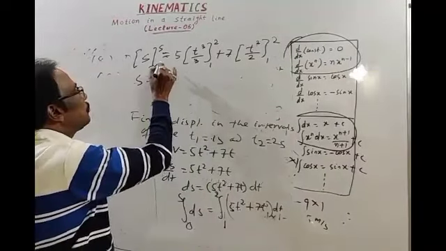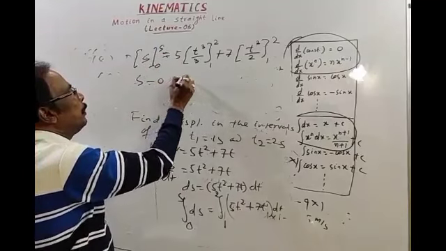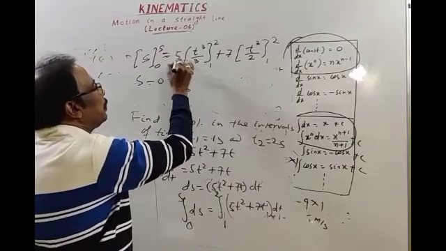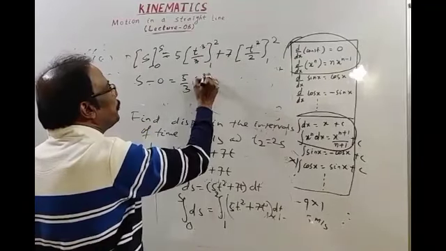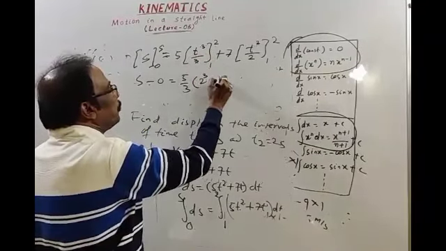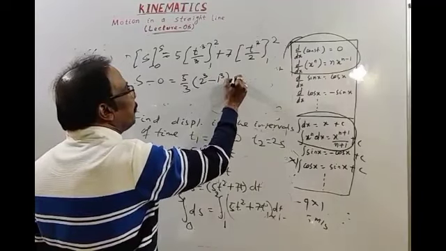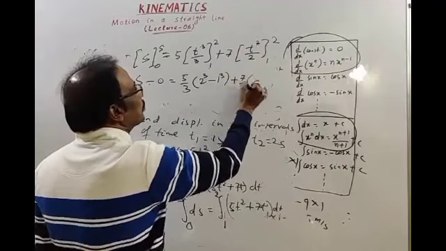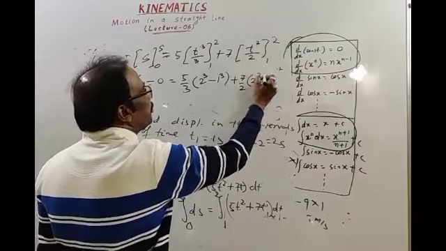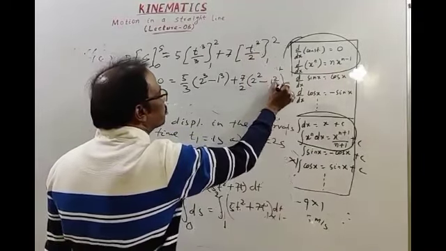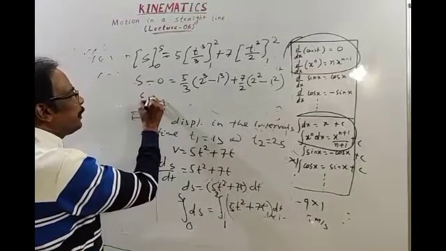Then this is s minus 0, upper limit minus lower limit: 5 by 3, t cube means put the upper limit 2 cube minus the lower limit 1 cube, plus 7 by 2, t square means 2 square minus 1 square. Then you may solve it to get your answer.